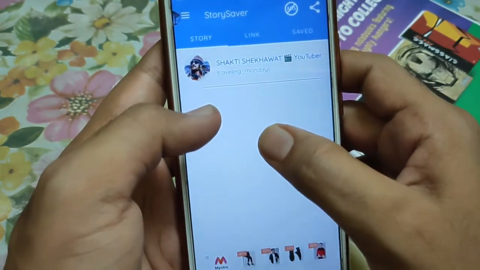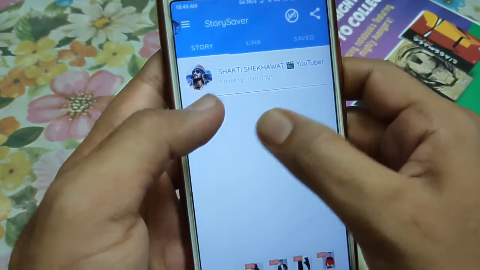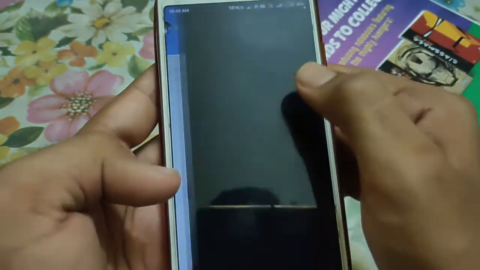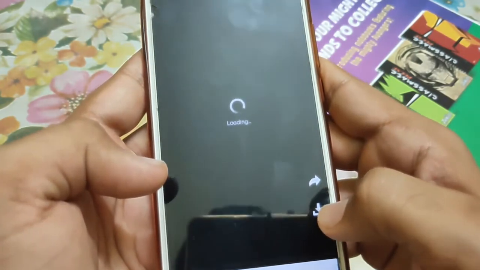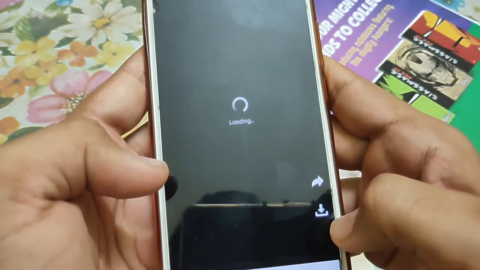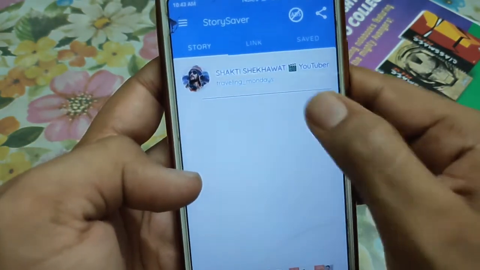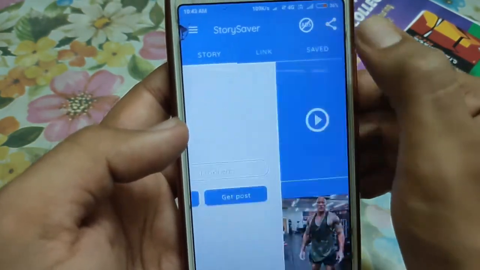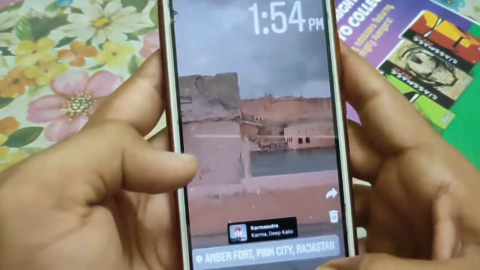Whenever you open the app, and if you get a new story in your Instagram account, those stories will be fetched right here. From here, you just need to click on the stories, and the stories will be available for you to see or download. Here I'm clicking on this download button. Once I click on download, the downloading will start. Once the video is downloaded, it will be available to you in the saved folder. You can see the new story is now downloaded.